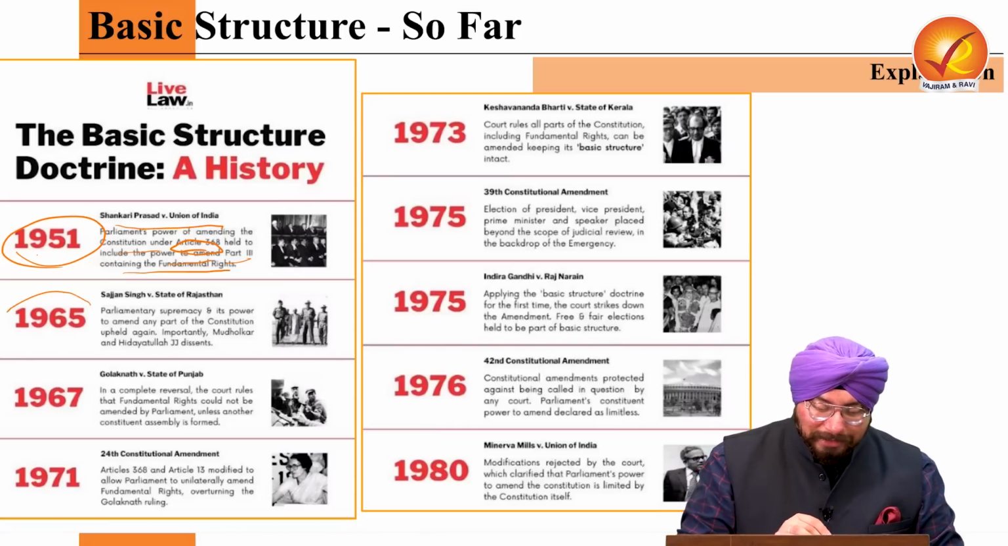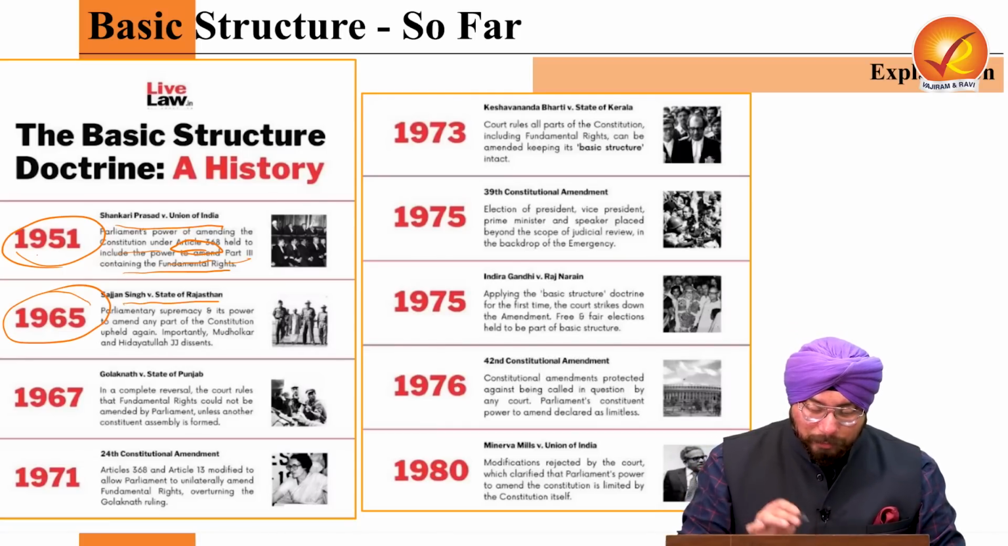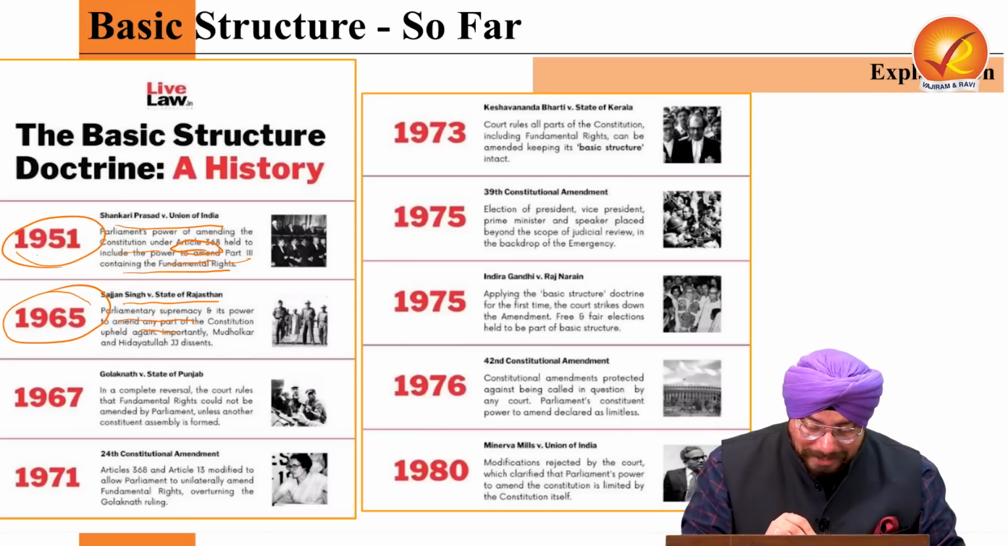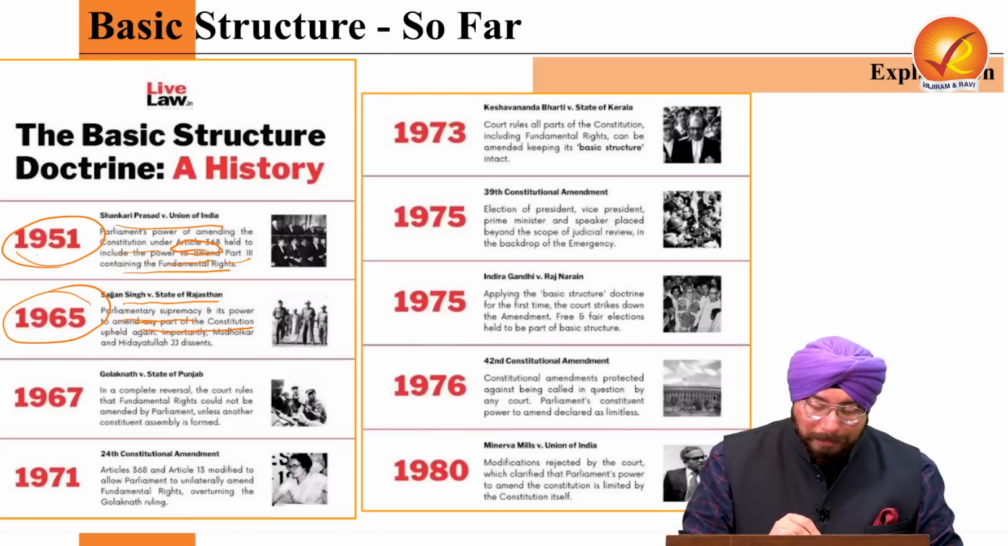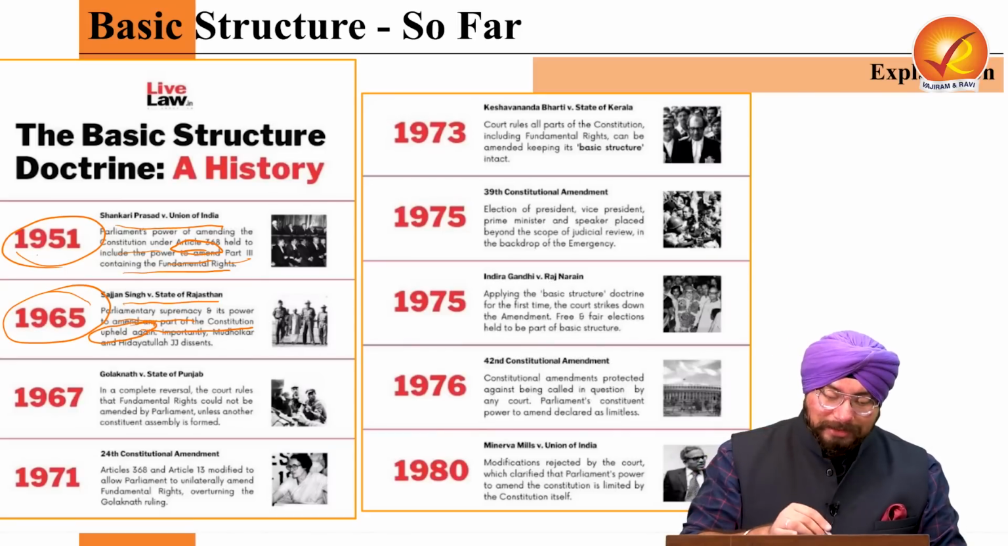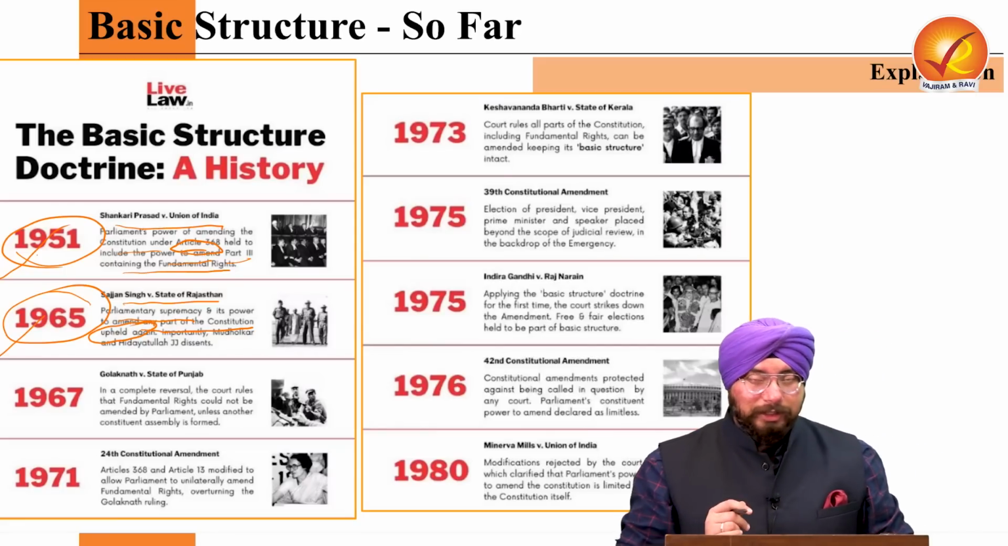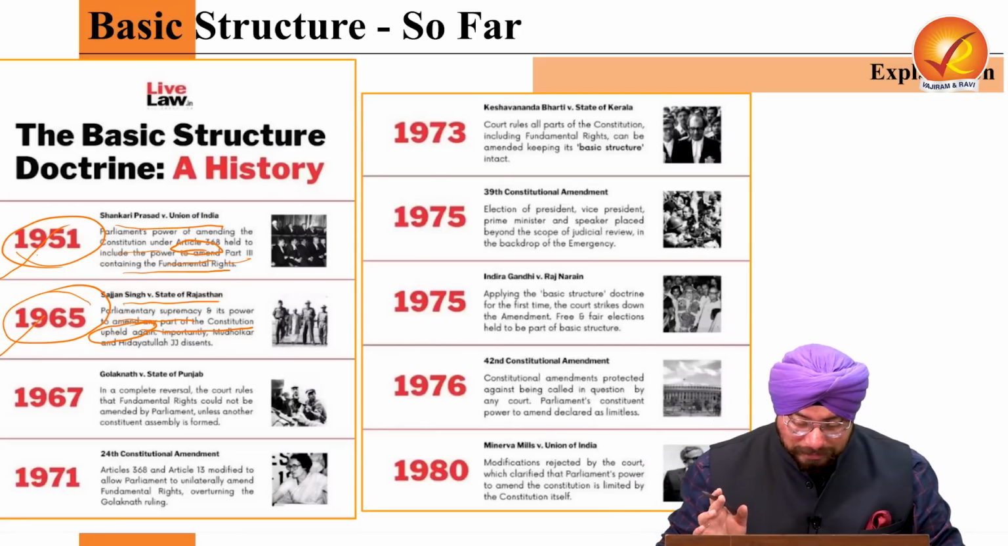Right? Now in 1965, Sajan Singh versus State of Rajasthan upheld parliamentary supremacy, and its power to amend any part of the Constitution was upheld again. So it was upheld in 1951. In 1965, in Sajan Singh versus State of Rajasthan, again the power was upheld.